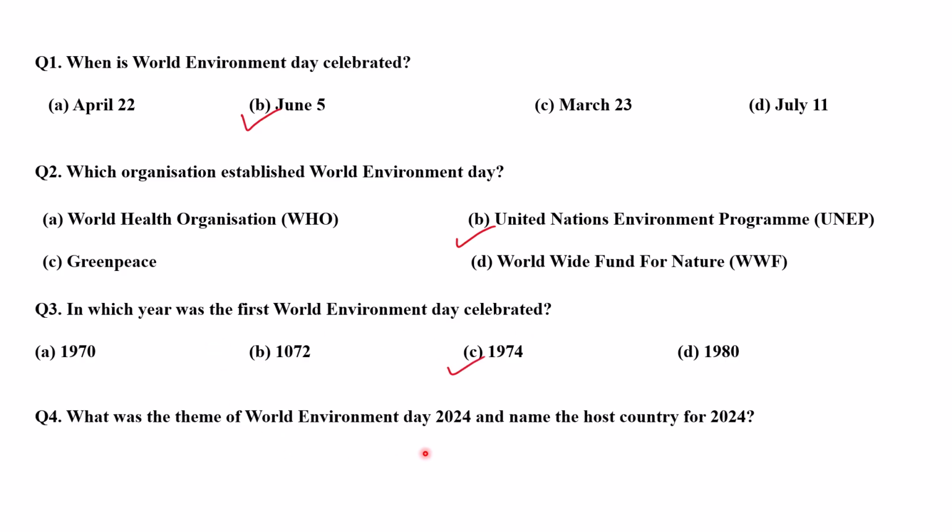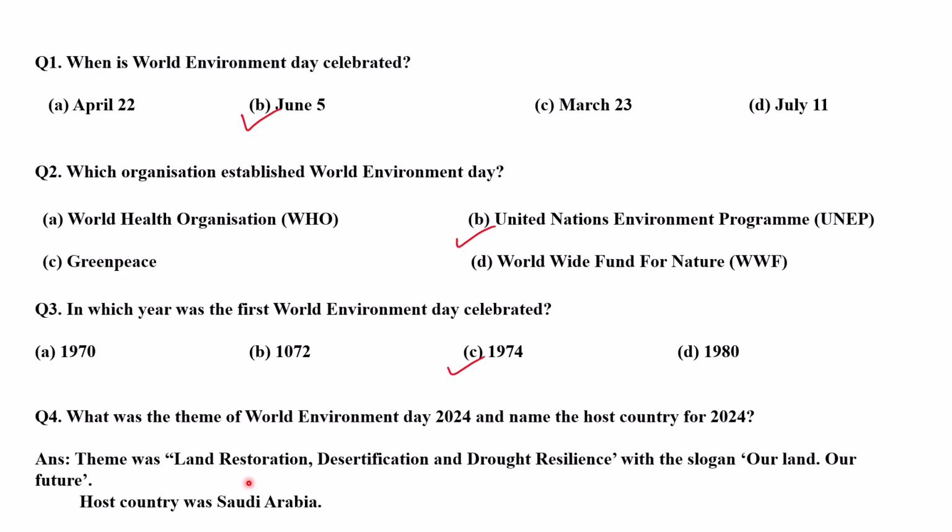Next, what was the theme of the World Environment Day 2024 and name the host country for 2024? See, every year when we celebrate World Environment Day on June 5th, before that they plan a theme, and one particular country is allocated to host it, isn't it? So for the year 2024, the theme was land restoration, desertification and drought resilience with the slogan Our Land, Our Future, and the host country was Saudi Arabia. Okay, so please remember this. They may ask what was the theme of 2024 and which was the host country.